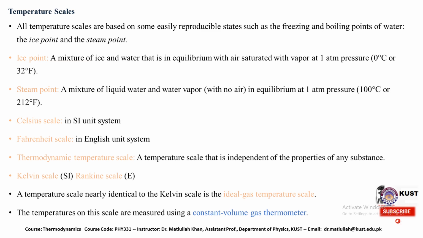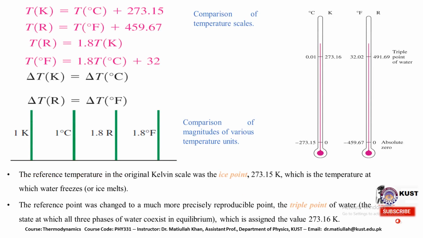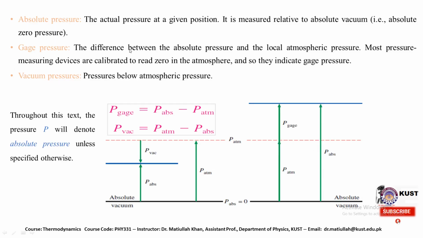So we have different temperature scales, just like the Celsius scale, Fahrenheit scale, and Kelvin scale, which are used for measuring the temperature of any particular system. Measurements in these scales are interconvertible. I mean, if we measure a value in one scale, we can easily convert it into another scale. And these are the relationships used for converting the value from one temperature scale to another.